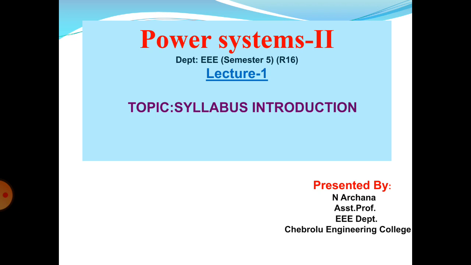In the previous semester, we studied PS1, that is Power System 1. Basically, the power system is divided into three parts: generation, transmission, and distribution. In the previous semester, in the PS1 subject, we learned about the generation and the distribution of power. In the present semester, we will study PS2, Power System 2. In this subject, we will learn the total power transmission system.